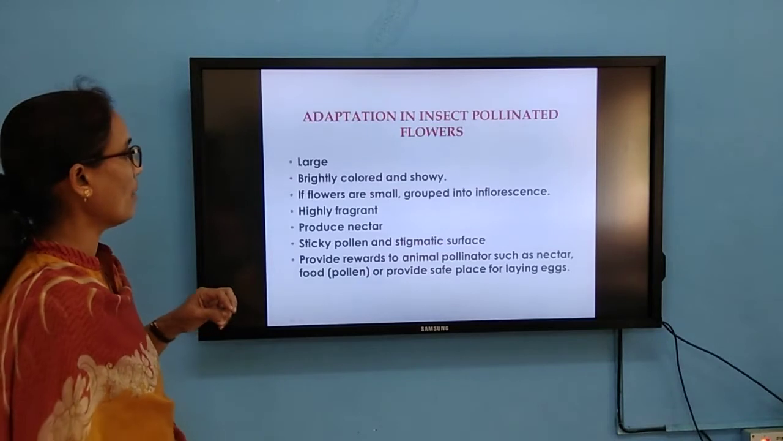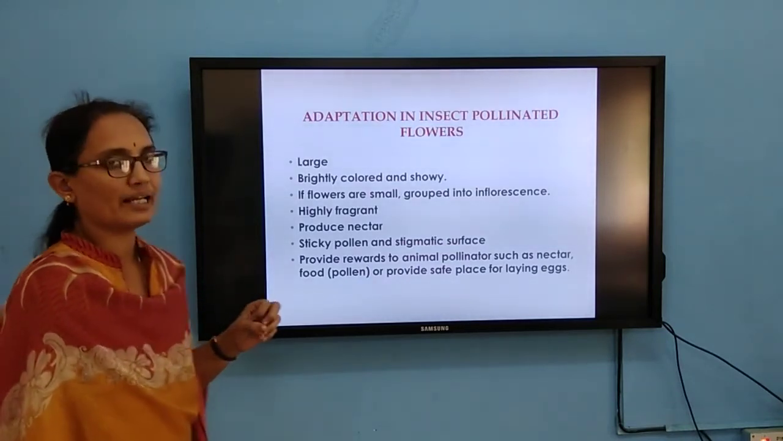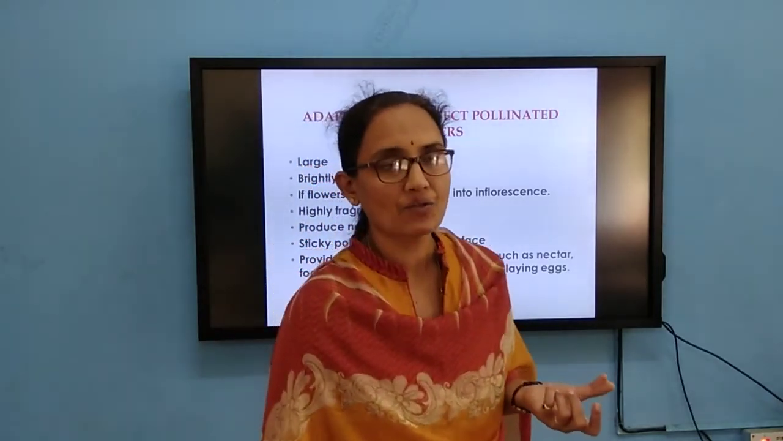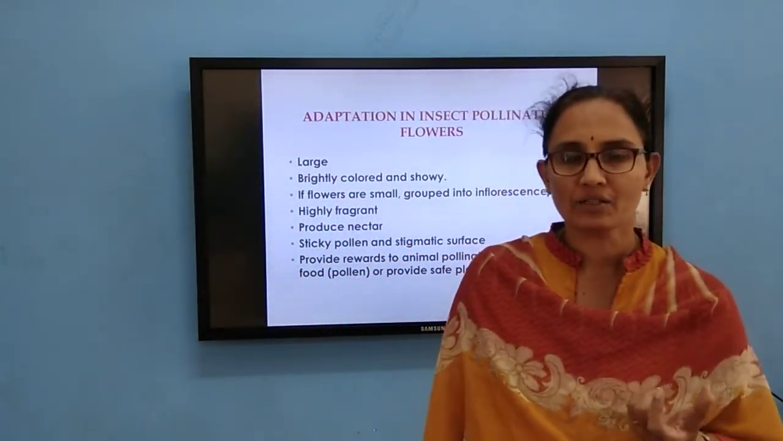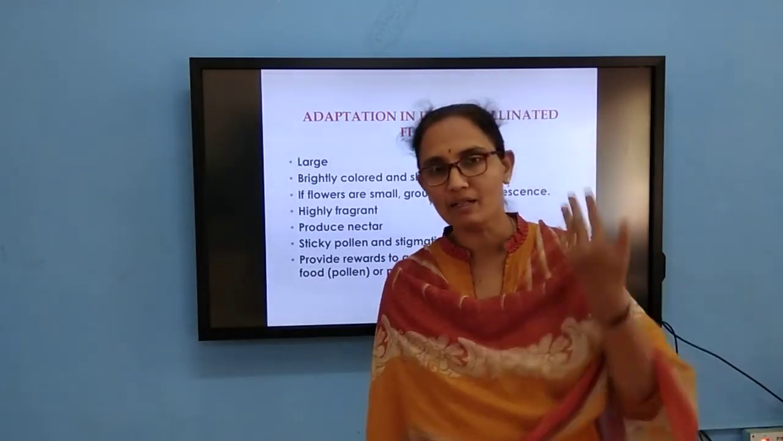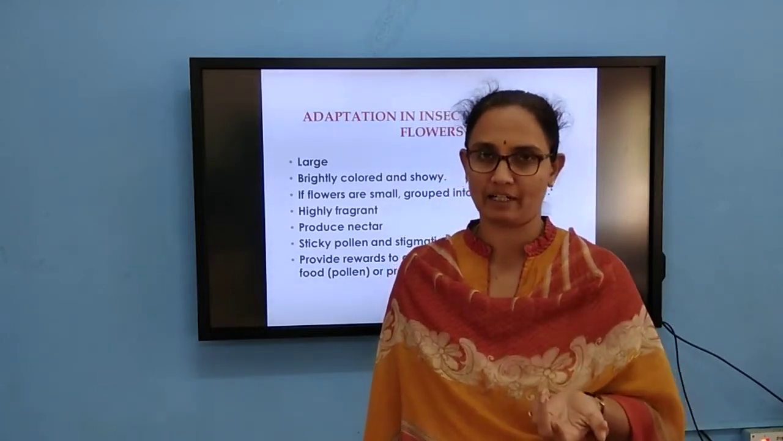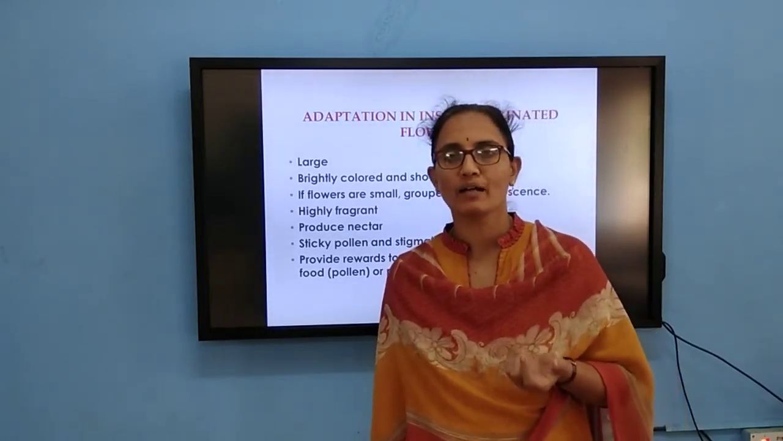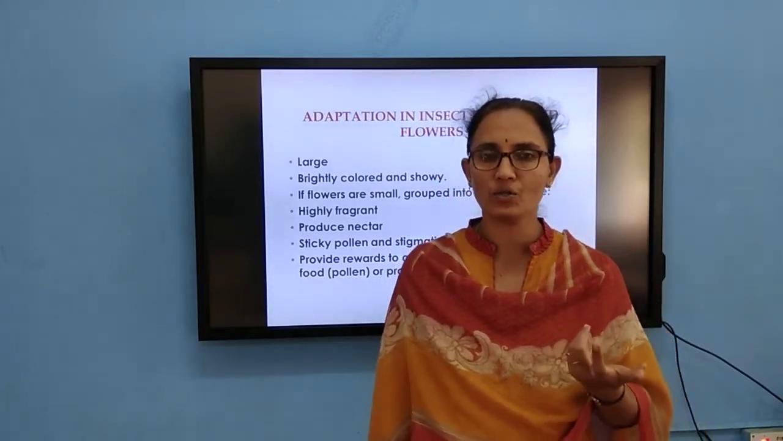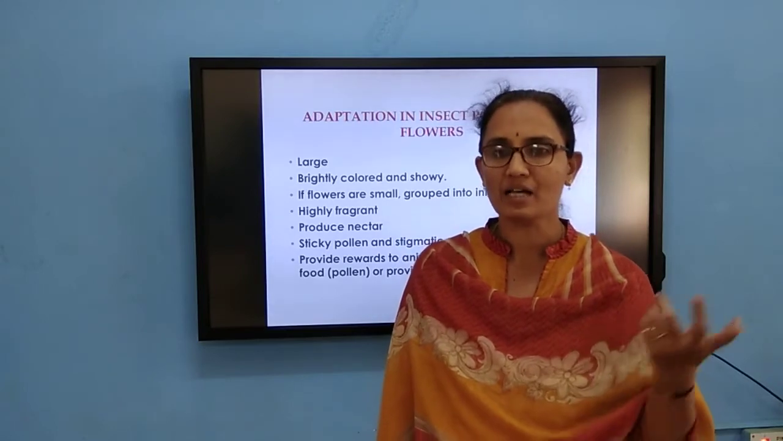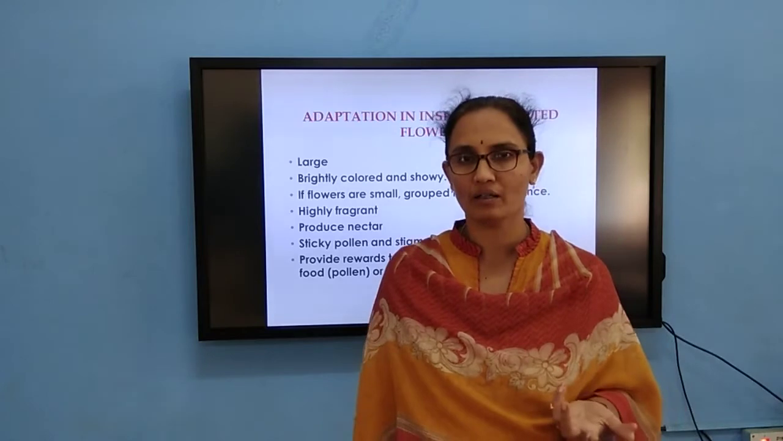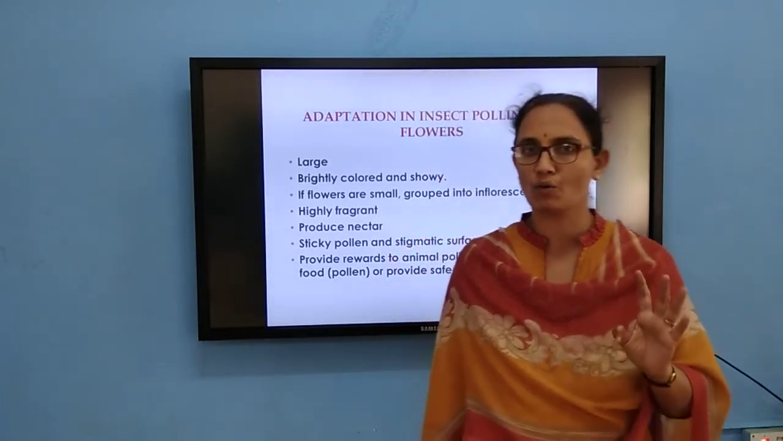So, insect pollinated flowers. Usually, insect pollinated flowers are large. They are brightly colored. So, what can we say? The flowers should offer certain floral rewards to the insect. That is in the form of either nectar, fragrance, or sometimes a bad odor, as in the case of Rafflesia. The flies are attracted because of that bad odor. It need not always be a good odor, sometimes a foul smell also.